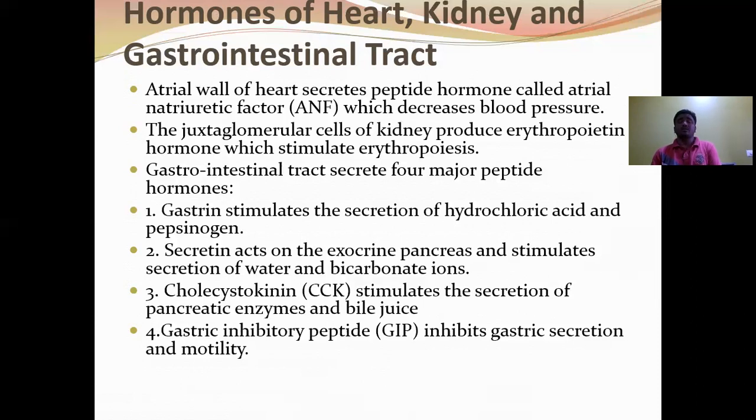The gastrointestinal tract secretes four major peptide hormones: gastrin, which stimulates the secretion of HCl and pepsinogen; secretin, which acts on the exocrine part of the pancreas and stimulates the secretion of water and bicarbonate ions; cholecystokinin, which acts on both the liver, gallbladder, and pancreas and stimulates the secretion of pancreatic enzymes and also bile juice; and gastric inhibitory peptide or enterogastrone, which inhibits the secretion of gastric juice and the motility of the stomach.